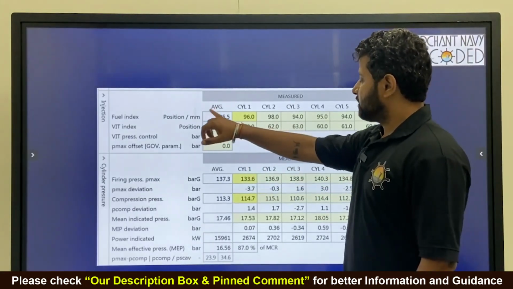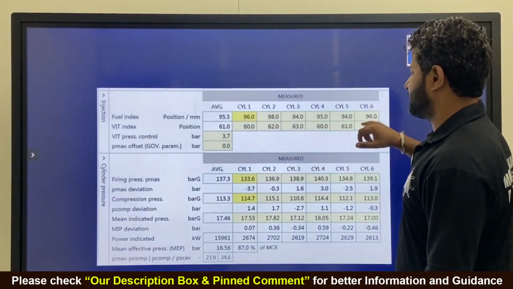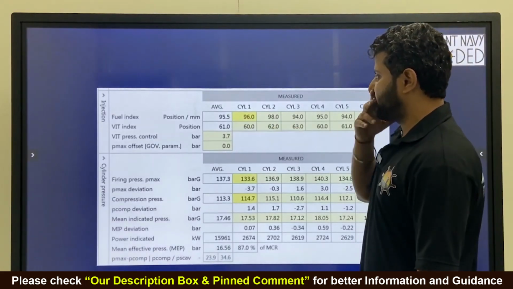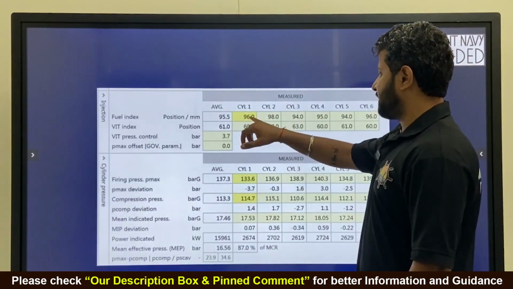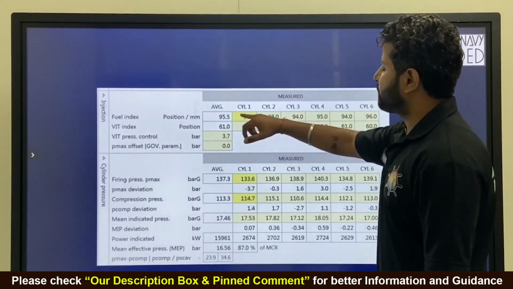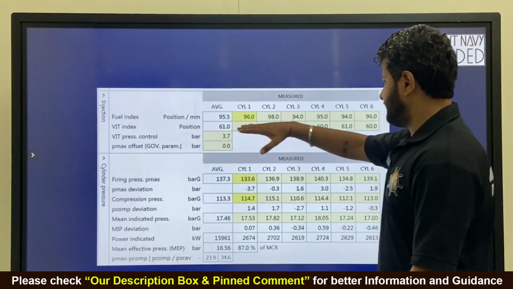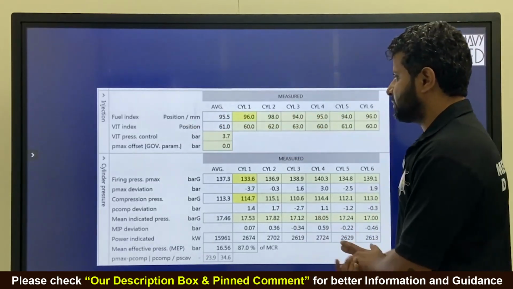Fuel index: cylinder 1 is 96, cylinder 2 is 98, then 94, 95, 94, 96. Average is 95.5. So how much is the difference? 0.5 over here, 2.5 over here, 1.5 over here. So we are getting an idea of whose value is how much higher. Similarly, VIT index is also there, and the average is also over here.